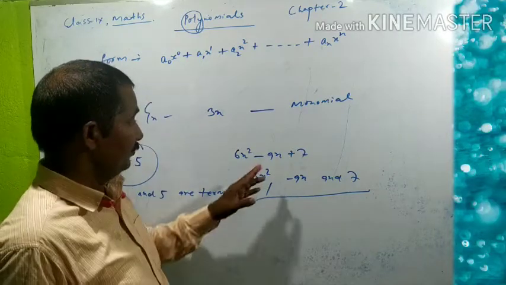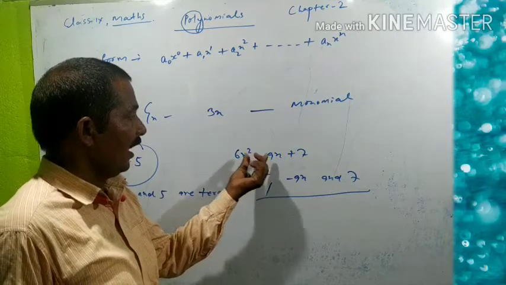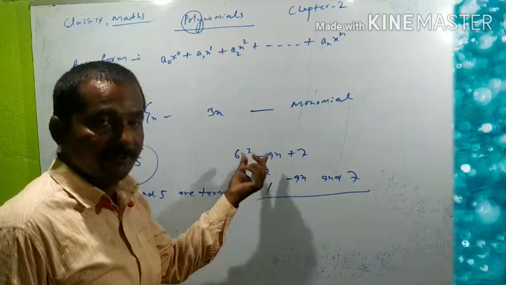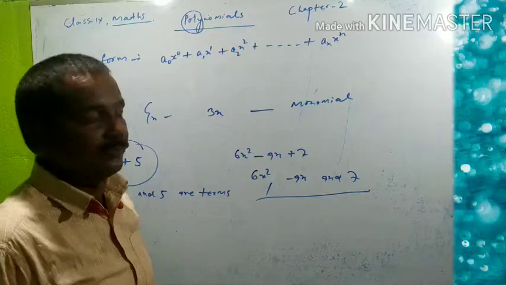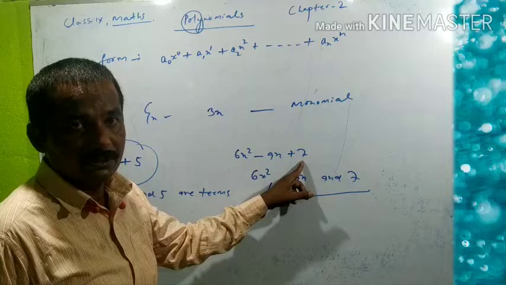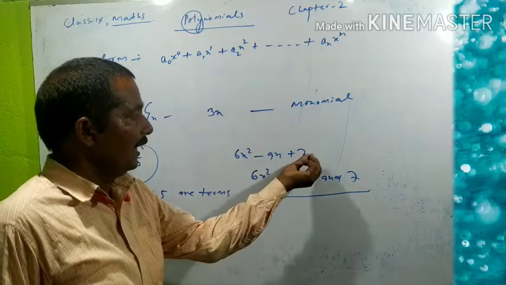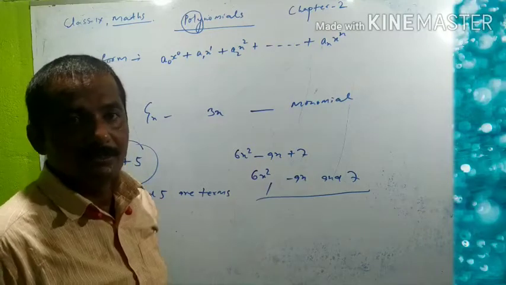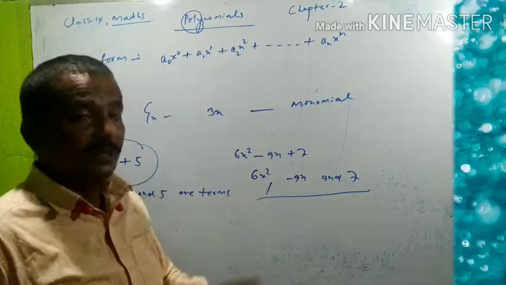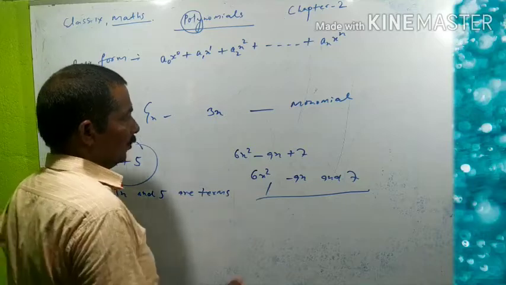And look here, these two terms have letters, which means they have variables. And this is the constant term, because no letter, no variable, is with it. So here these are variables, and this is the constant term. One more term is there, that is coefficient. Look here.